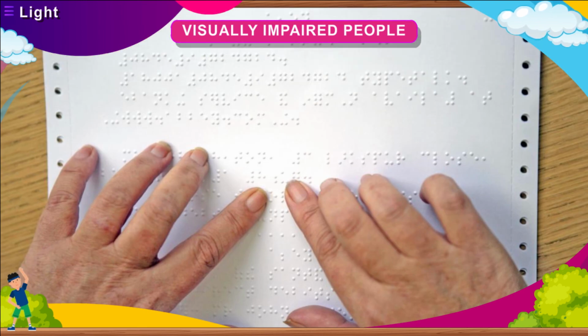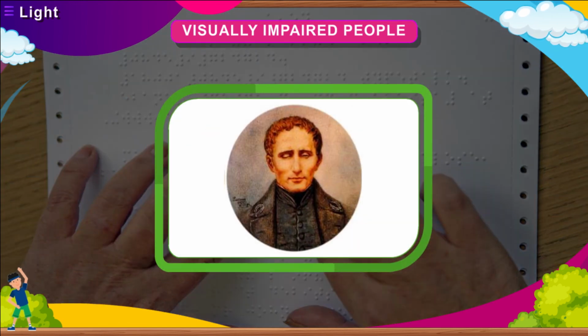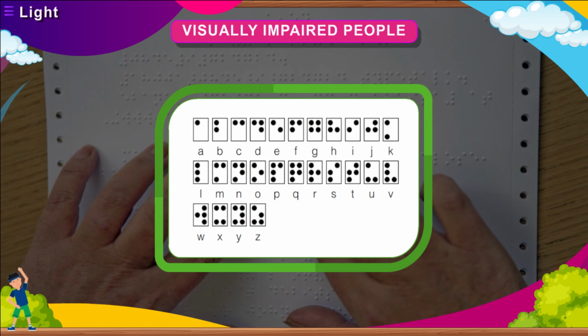Braille is a system of writing and printing, specifically for the visually impaired people. This system uses characters formed by patterns of raised dots that represent letters and numbers, which can be felt by the fingers. It was invented by Louis Braille. Braille consists of patterns of raised dots arranged in cells of up to 6 dots in a 3x2 configuration. Each cell represents a letter, numeral, or punctuation mark. There are 63 dot patterns in the Braille system.